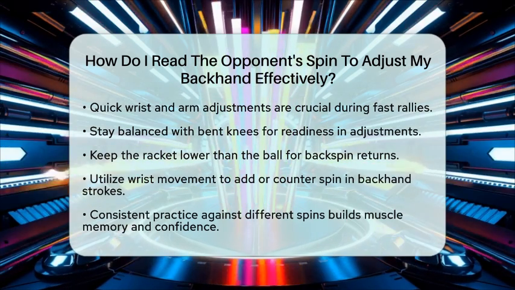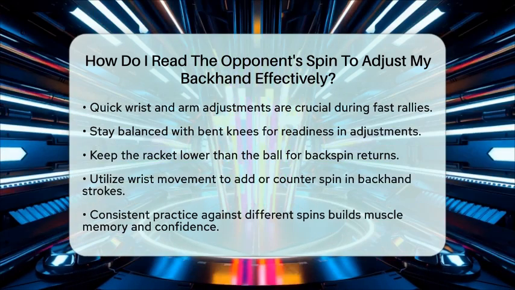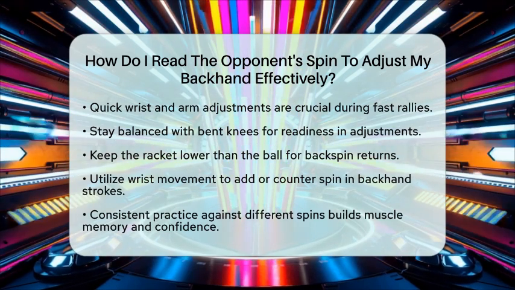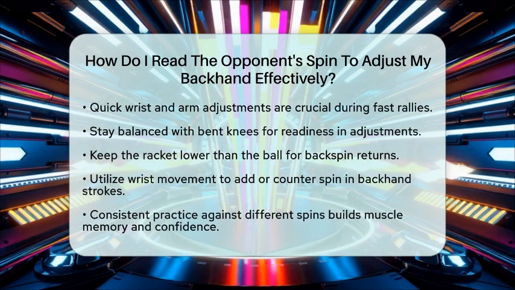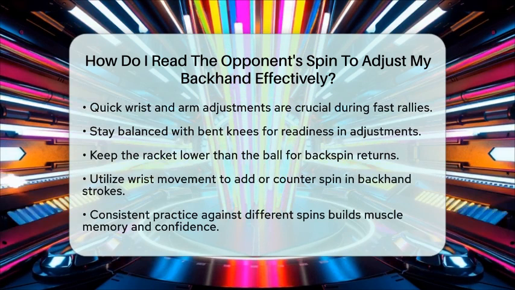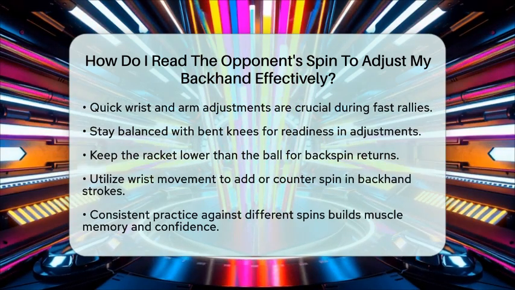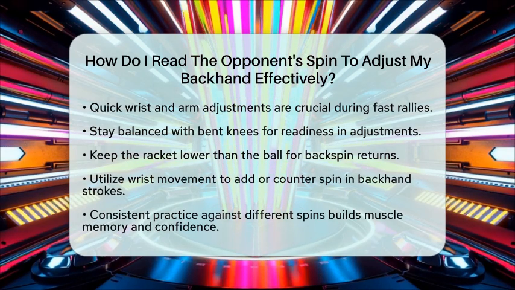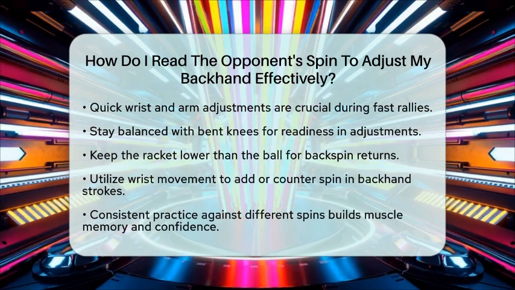By combining careful observation of your opponent's racket action and ball behavior with practiced adjustments in your technique, you can read the opponent's spin effectively. This will allow you to adjust your backhand stroke and maintain control during play. Remember, slow motion analysis and consistent practice against varied spins will help you make these adjustments smoothly and instinctively.